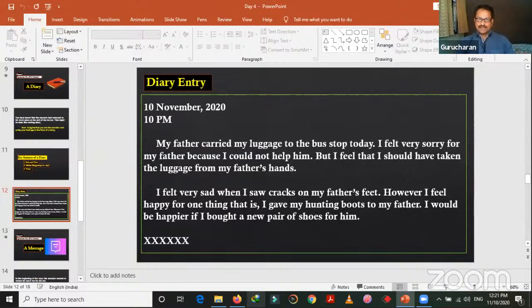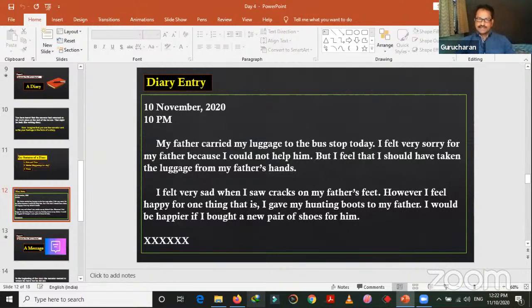Okay. So my father carried my luggage to the bus stop today. I felt very sorry for my father because I could not help him. But I feel that I should have taken the luggage from my father's hands. I felt very sad when I saw cracks on my father's feet. However, I feel happy for one thing, that is, I gave my hunting boots to my father. I would be happier if I bought a new pair of shoes for him. So these are the feelings I wrote here.